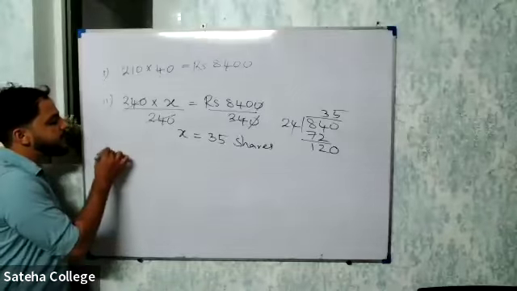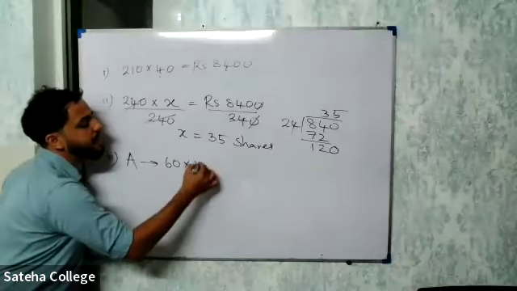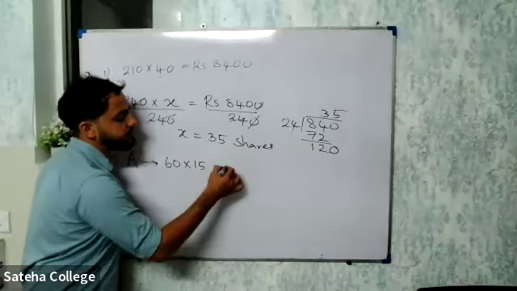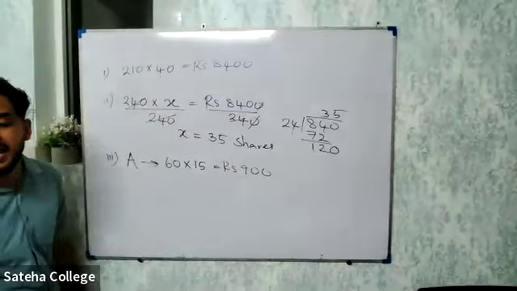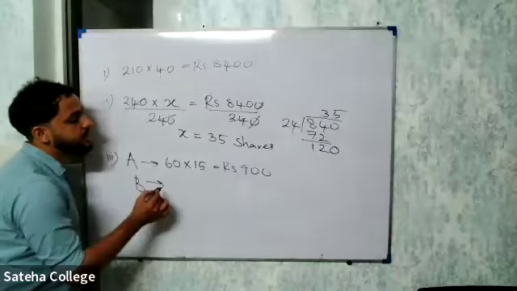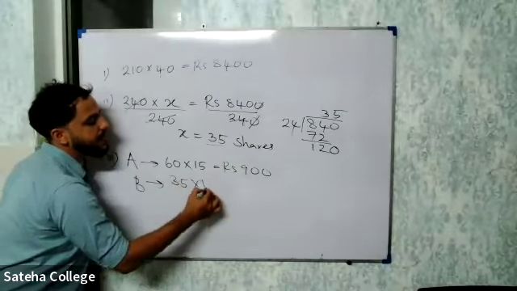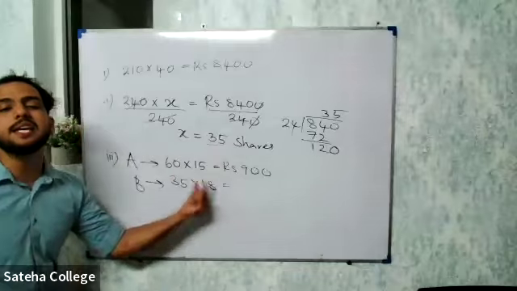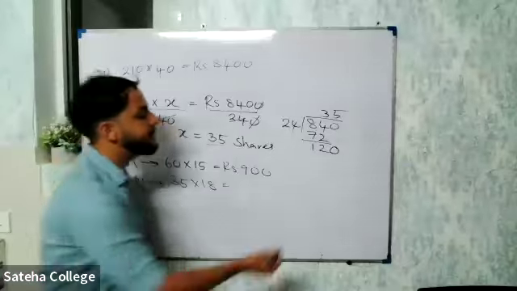So company A will check how much. Company A, see here, he has 60 shares. One share, they are paying 15 rupees. So then 6 into 15, how much is that? 90. So then 90 add a 0, 900 rupees. Company A will pay annually every year 900 rupees. Company B, now in company B, he has how many shares? 35 shares. They are paying 18 rupees for one share. 35 is the number of shares into 18 rupees for one share. This will give you the total dividend income of company B, right?